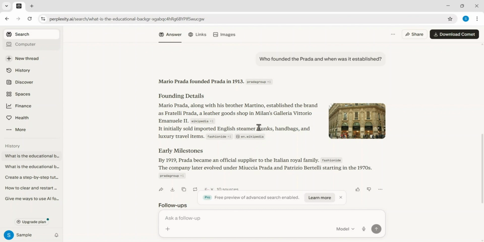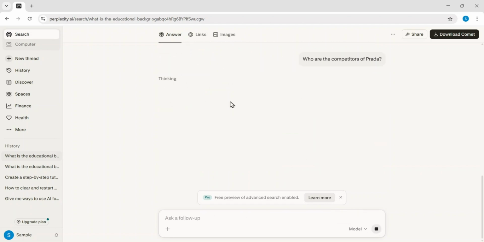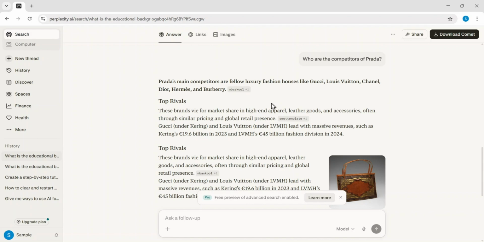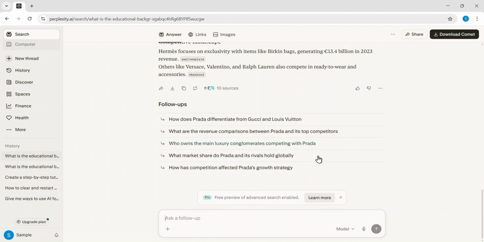To get a better view of the market, I'll ask a follow-up question about who the competitors of Prada are. The AI identifies top rivals like Gucci, Louis Vuitton, and Chanel, noting how these brands vie for market share in the high-end apparel and leather goods sectors.